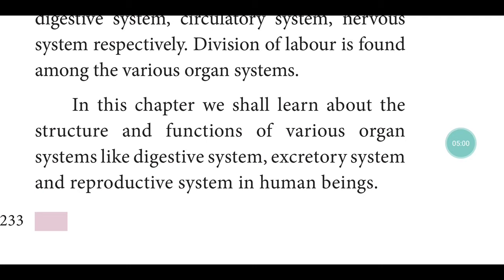The excretory system excretes waste from our body. The kidney, and even the lungs also come under the excretory system because they excrete carbon dioxide. Even the skin is also part of the excretory system because during heavy functioning, sweating comes and it releases some salt. And the reproductive system: in males, the testes produce the sperm, and in females, the ovary produces the ovum,